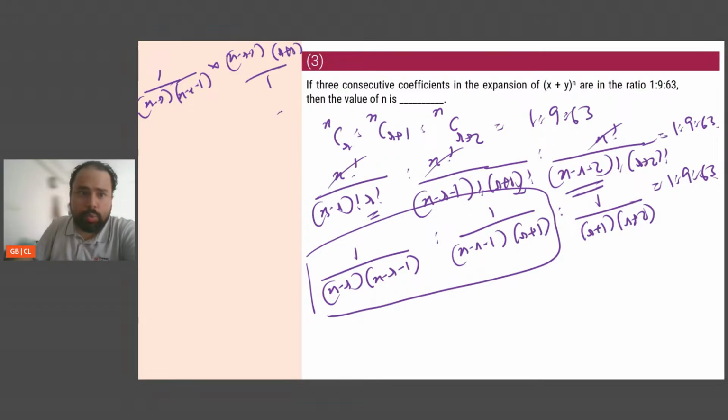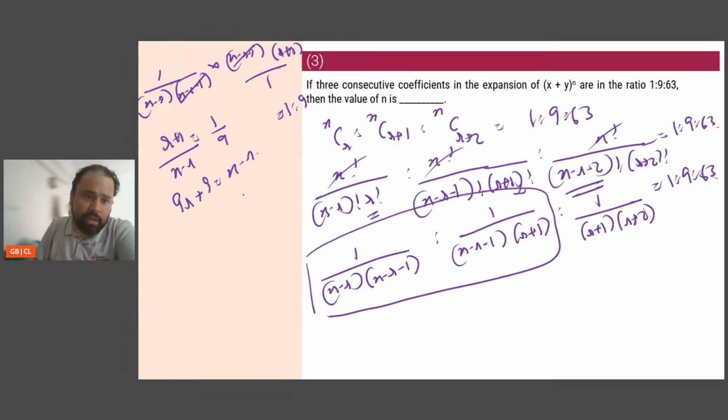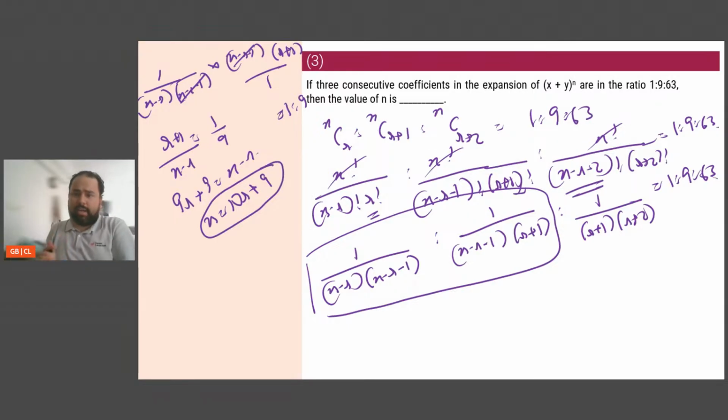This whole thing is equal to 1 is to 9. Simplifying, n minus r minus 1 cancels, so I have (r plus 1) by (n minus r) equal to 1 by 9. Now cross multiply: 9r plus 9 is equal to n minus r. So from here n is equal to 10r plus 9. That is the first equation that I have.